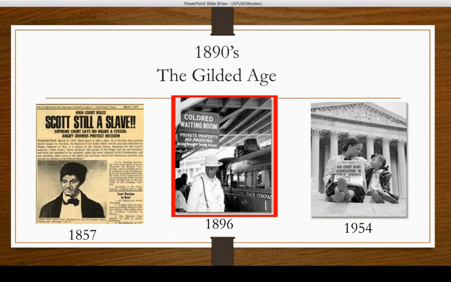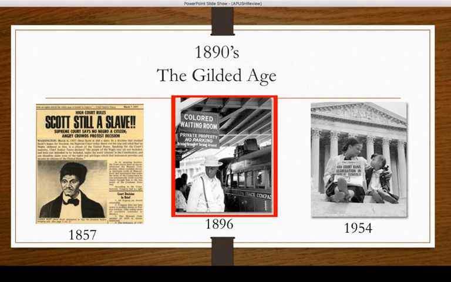Now, I have this up there in line with the Dred Scott case in 1857 and the Brown v. Board of Education in 1954. I think the three of these cases kind of set up well together for some synthesis if you want to talk about basically the rights of African Americans in our country over time. I mean, in 1857, it was declared African Americans couldn't even be citizens of our country. Well, by 1896, they're citizens, but they're not going to have the same rights.